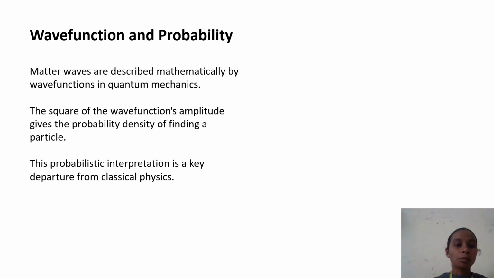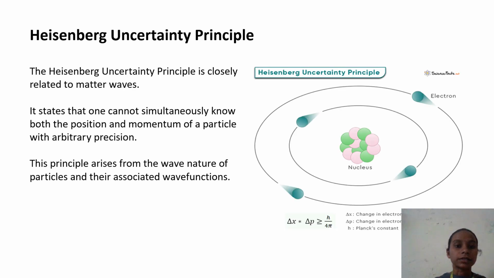Wave function and probability. Matter waves are also described mathematically by the wave function in quantum mechanics. The square of the wave function amplitude gives the probability density of finding a particle. This probabilistic interpretation is a key departure from classical physics.